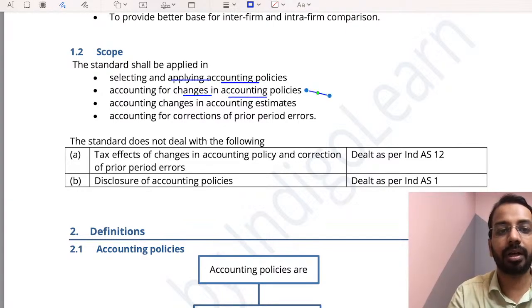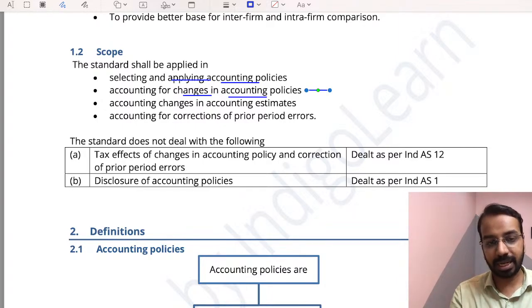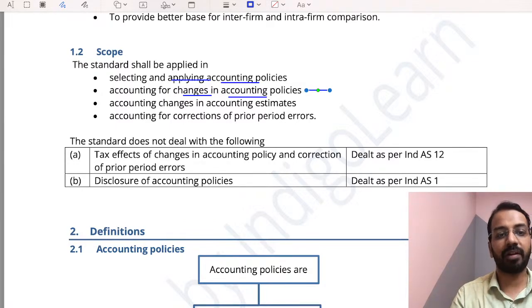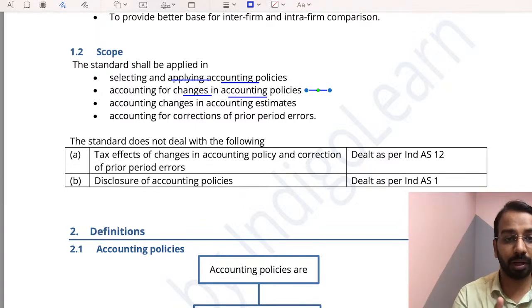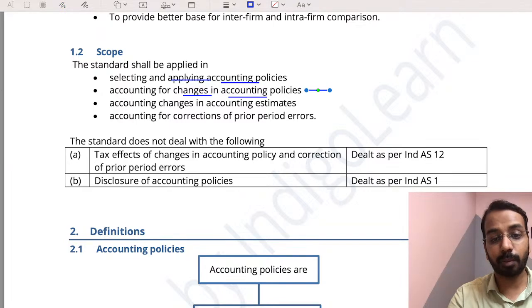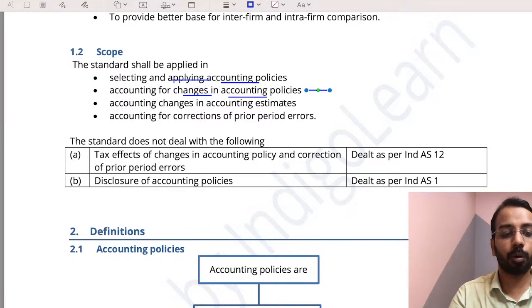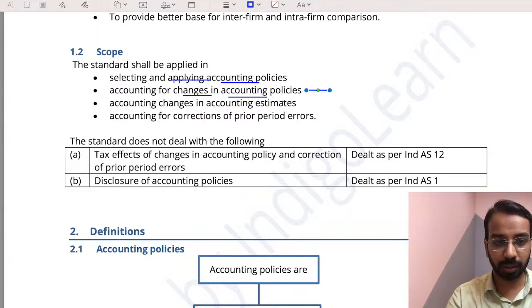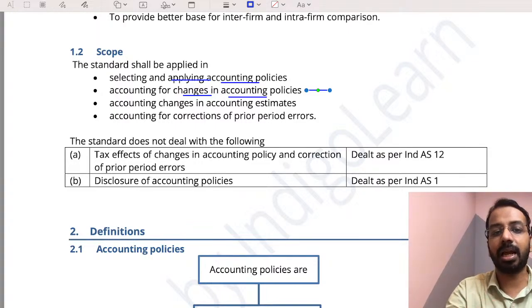So what happens in case of changes in accounting policies? This will have a retrospective application. So we will restate not only the current period financial statements, we will go back and restate the previous period financial statements, and we may have to present an opening balance sheet as at the earliest period reported. So whenever there is a change in accounting policy, most likely you'll prepare three balance sheets. One as at 31st March of current year. Second, as at 31st March of previous period. Third, as at 1st of April of the previous period, or the beginning of the financial year of the previous period, right? So that is what is done when there is a change in accounting policy. Same thing happens if there is an accounting error as well.